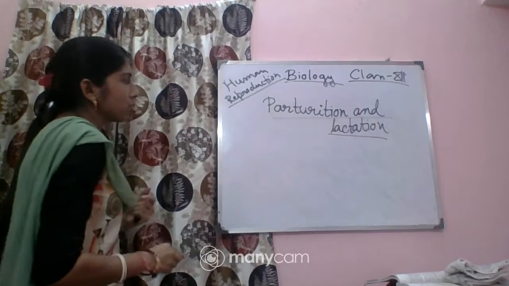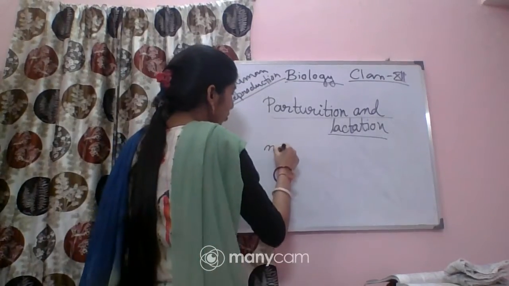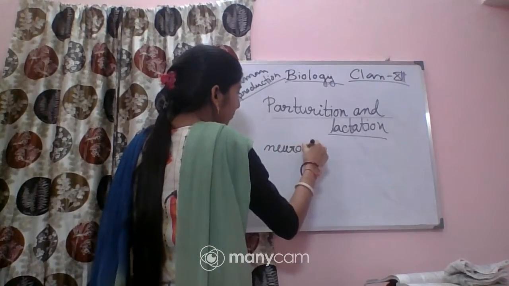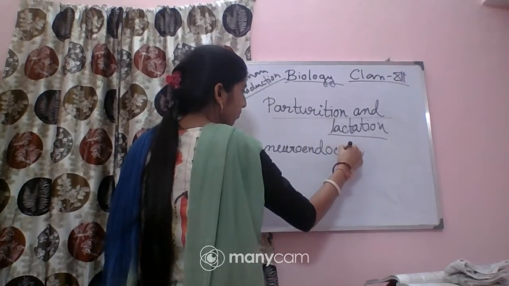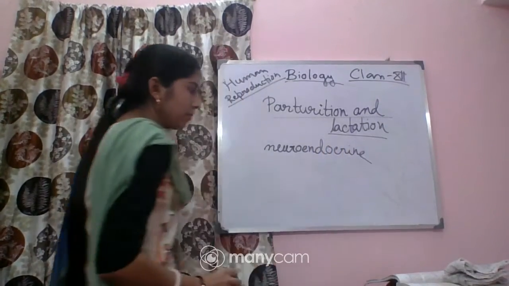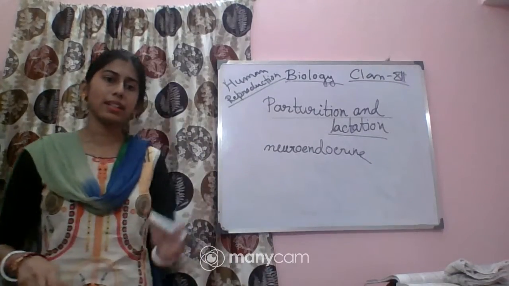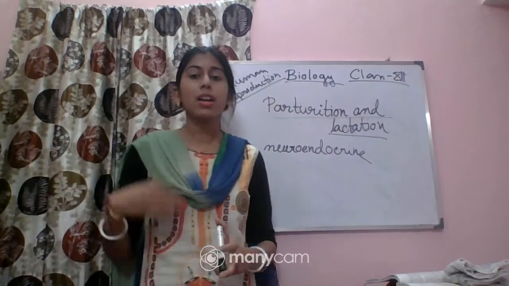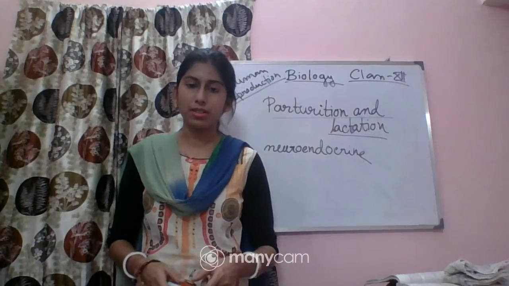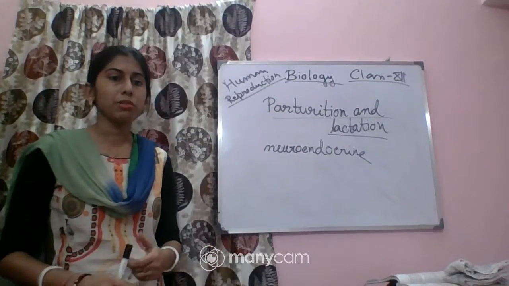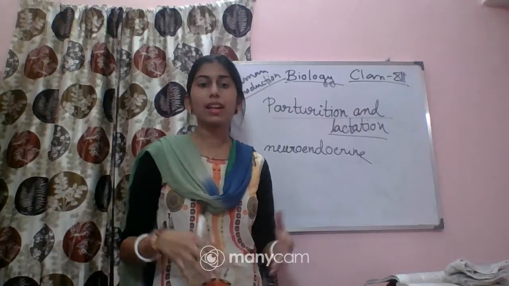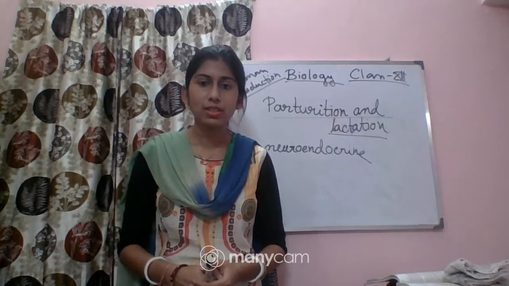And it is under the control of a neuroendocrine mechanism. What does that mean? It is under the control of the neural system and the endocrine system. From this you can understand very easily that hormones will play a role in this system.